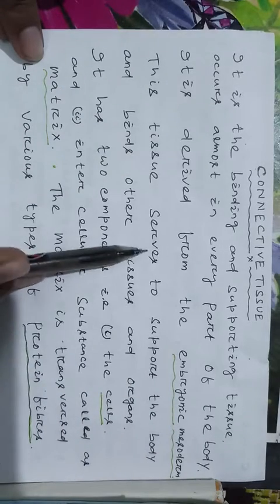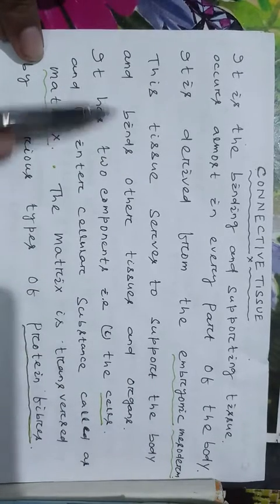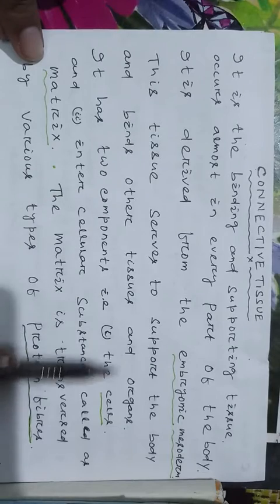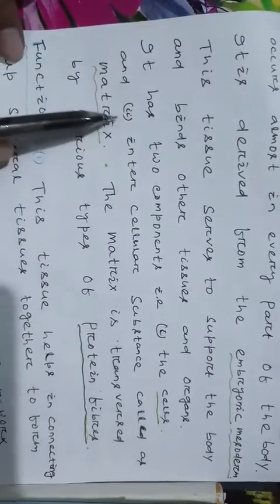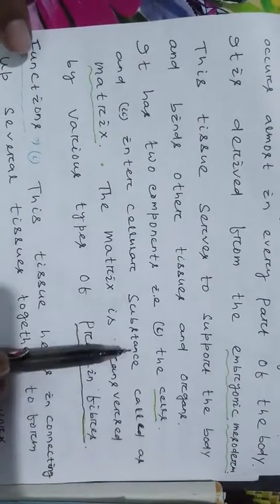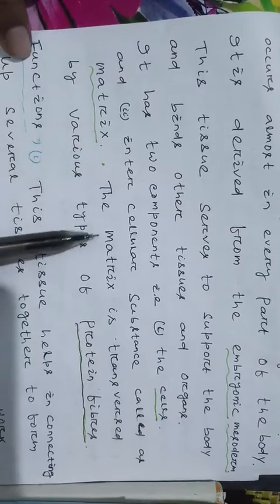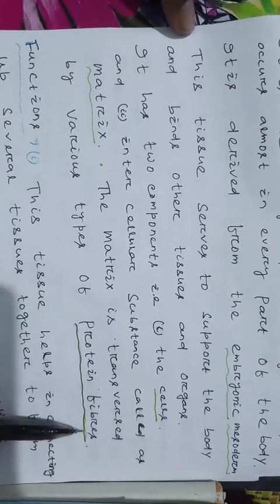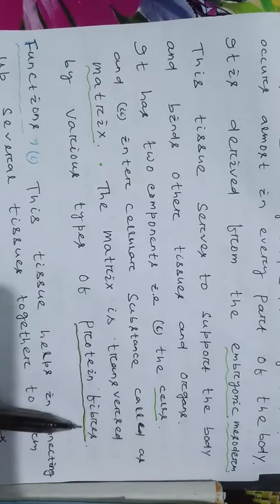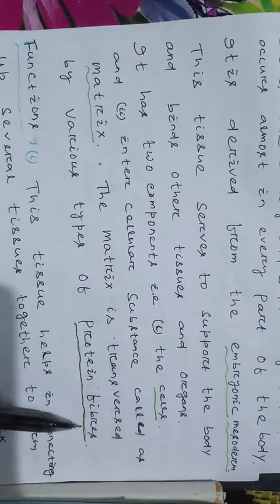This tissue serves to support the body and binds other tissues and organs. It has two components: number 1, the cells, and number 2, the intercellular substance called matrix. The matrix of connective tissue is traversed by various types of protein fibers.